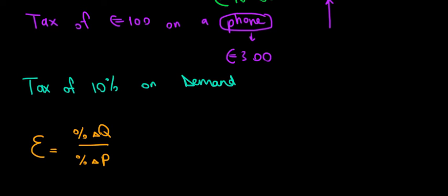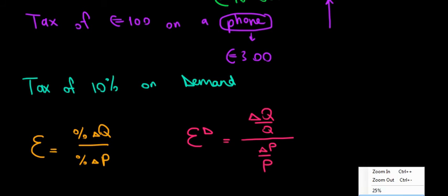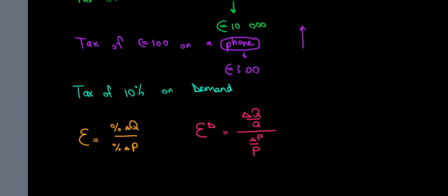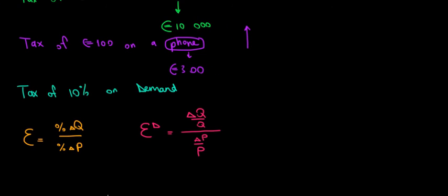And we're speaking specifically about elasticity of demand because in the next video we're going to discuss elasticity of supply. So let's say elasticity of demand is equal to the change in quantity relative to the initial quantity divided by the change in price relative to the initial price. Let me zoom out a bit and get some more space. So if we zoom out, okay.